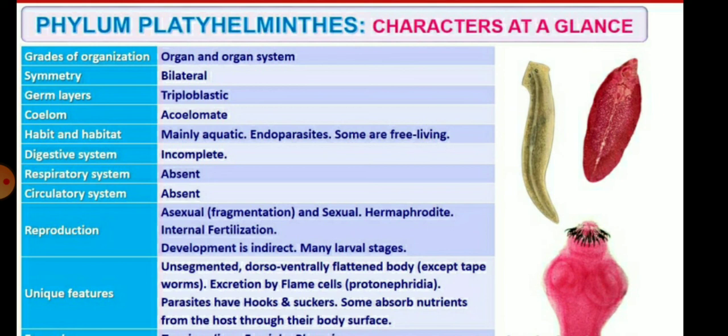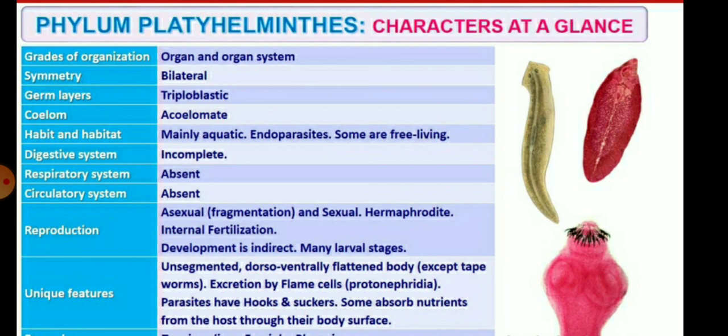The symmetry is bilateral and the germ layer is triploblastic. The coelom is mainly acoelomate, and the habit and habitat are aquatic, free living and sometimes endoparasitic in nature. The digestive system is incomplete, and the respiratory and circulatory systems are also absent.